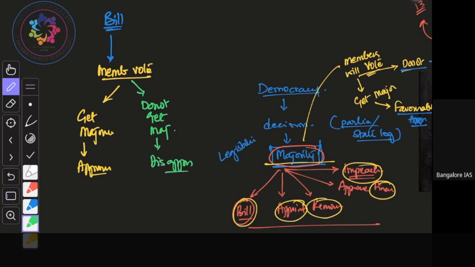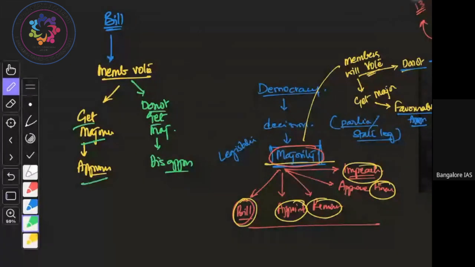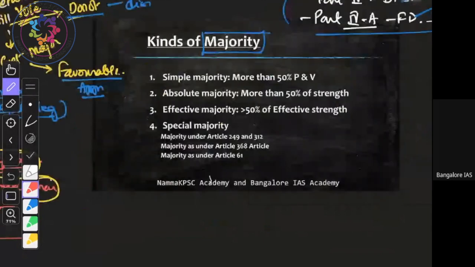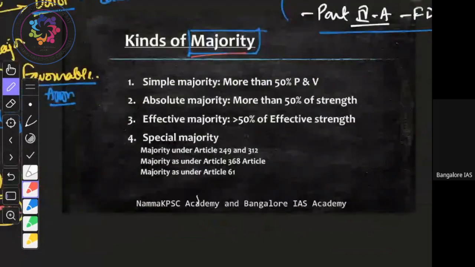Correct? So this is what it is. When the members vote, if they get majority, the bill is approved. If they do not get majority, it is disapproved. Similarly, with respect to any other things, with respect to appointment, removal, all these, it is based on majority. Now, why I am discussing all of this is, before I start my classes, I want you to appreciate the different types of majority that are going to be there in our discussion.